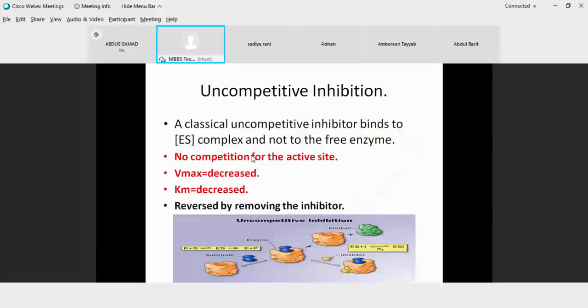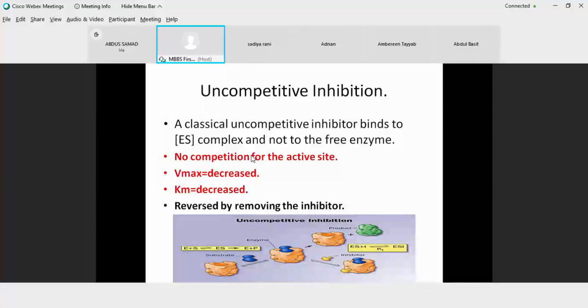Then we have the third class of the reversible inhibition, that is uncompetitive inhibition. In case of an uncompetitive inhibition, again, there is no competition for the active site.